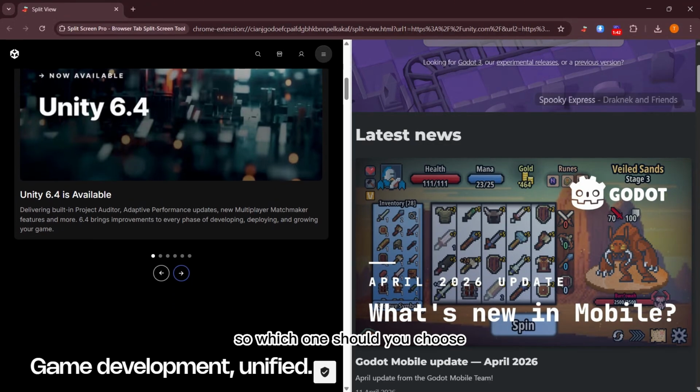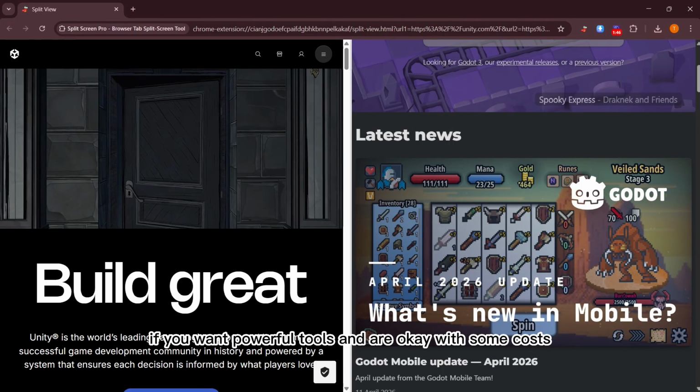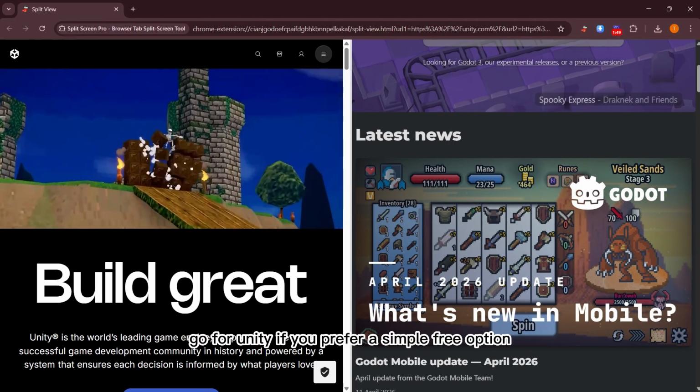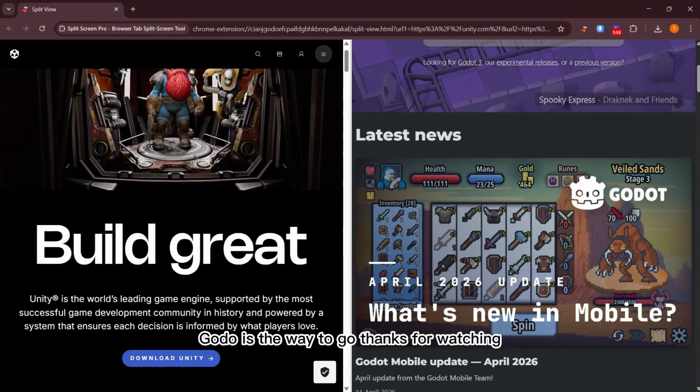So, which one should you choose? If you want powerful tools and are okay with some costs, go for Unity. If you prefer a simple, free option, Godot is the way to go.